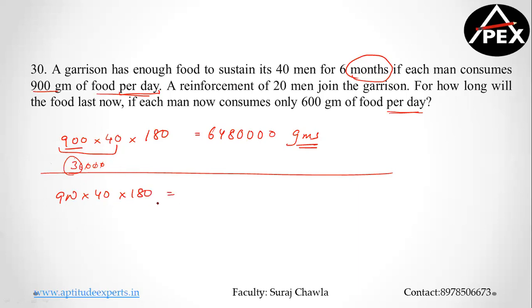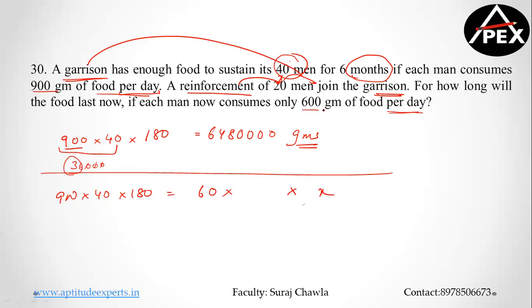Now the same food has to be eaten by how many people? Now there are 60 people. The garrison had 40, and 20 more joined, so there will be 60 now. For how many days will the food last, I do not know.